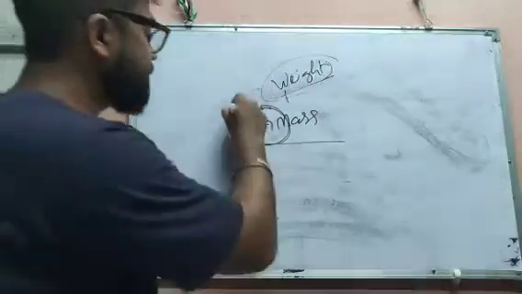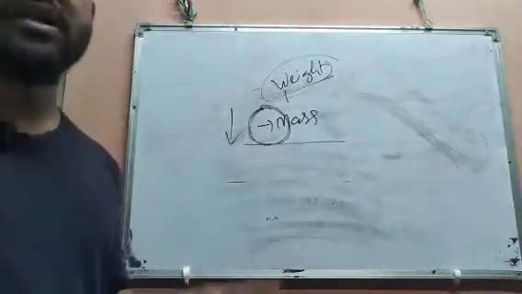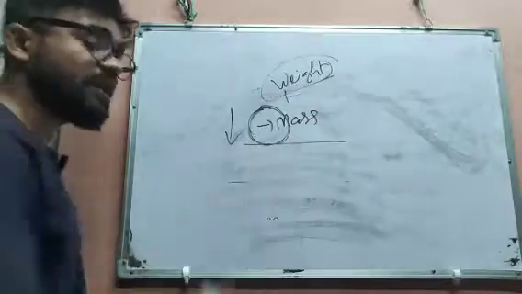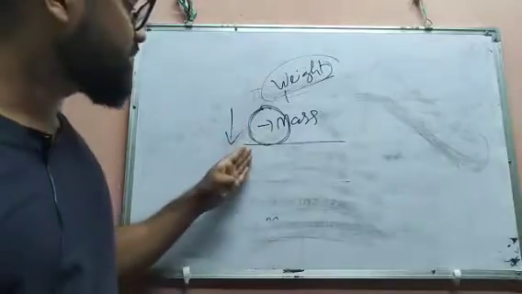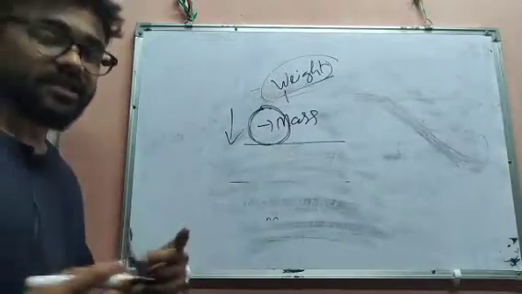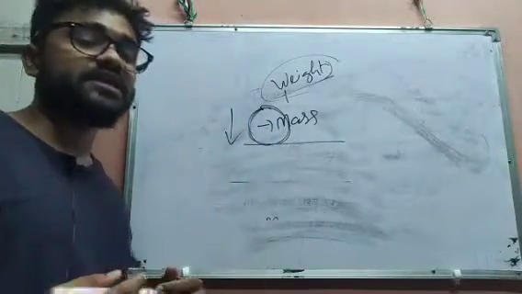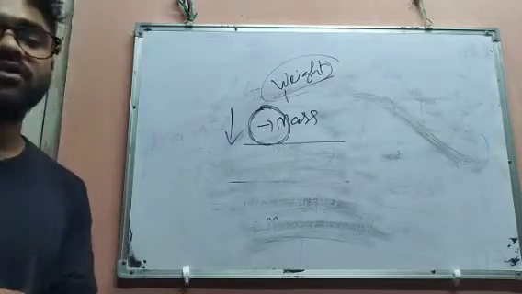This weight, or this force, which is vertically downwards due to the gravitational force of the earth, if less, then there will be less friction. But if this force is very high, then there will be much more friction.